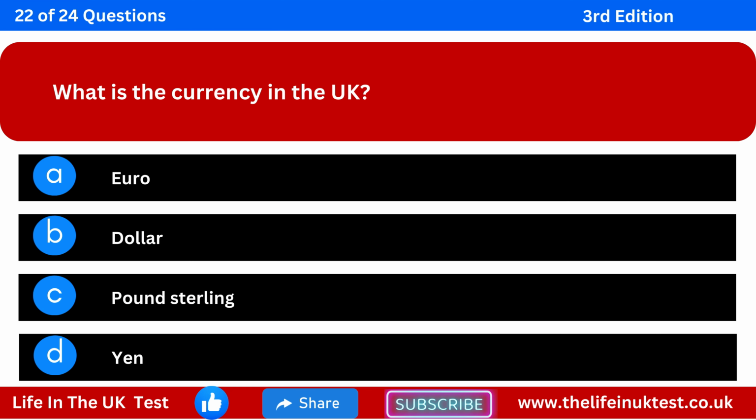What is the currency in the UK? Option A, Euro. Option B, Dollar. Option C, Pound Sterling. Option D, Yen.